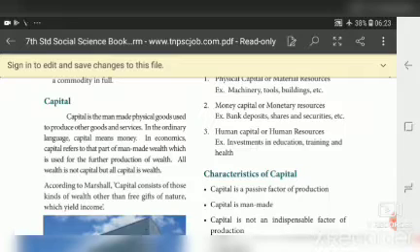All wealth is not capital, but all capital is wealth. According to Marshall, capital consists of those kinds of wealth other than free gifts of nature which yield income. So capital is a kind of wealth other than free gifts of nature which is going to yield income.